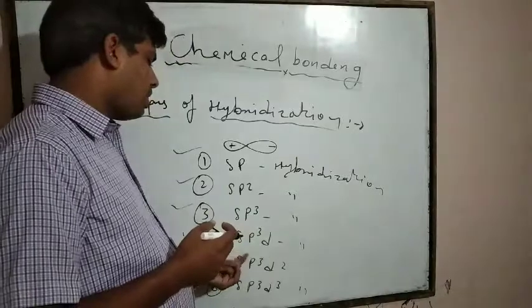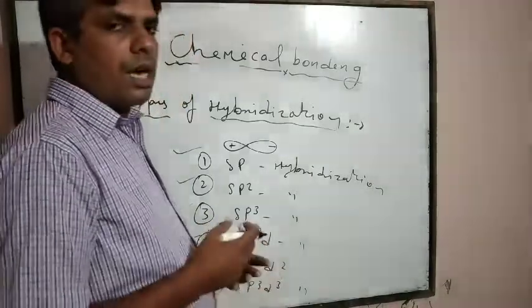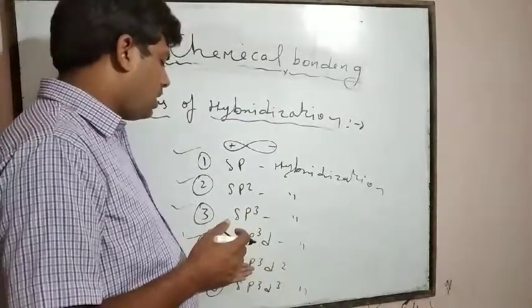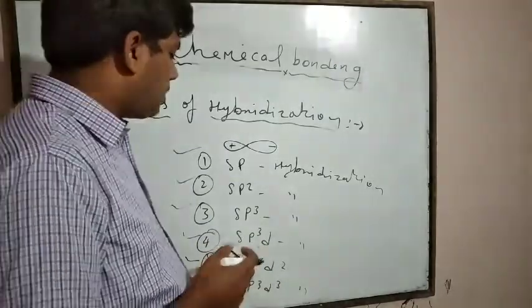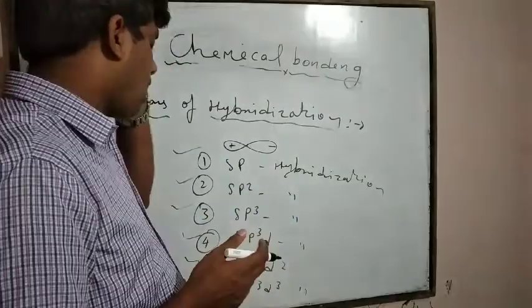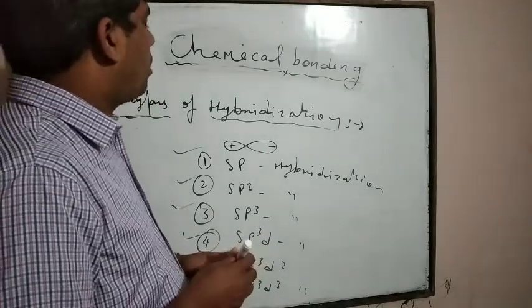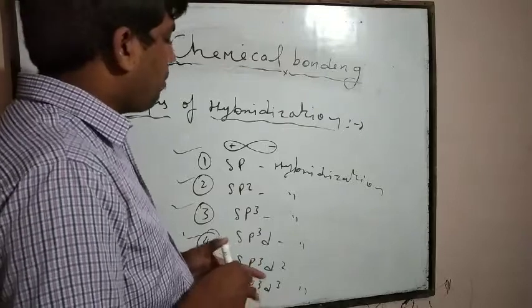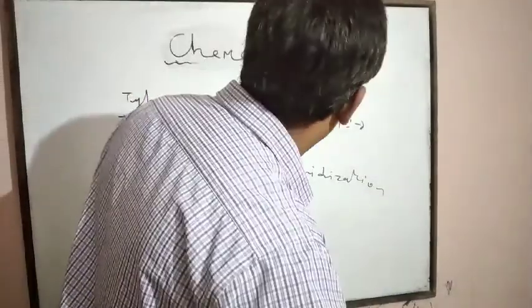When one s, three p, and two d orbitals intermix, they show sp3d2. And when one s, three p, and three d orbitals intermix, they show sp3d3. Now we will discuss these types of hybridization one by one.